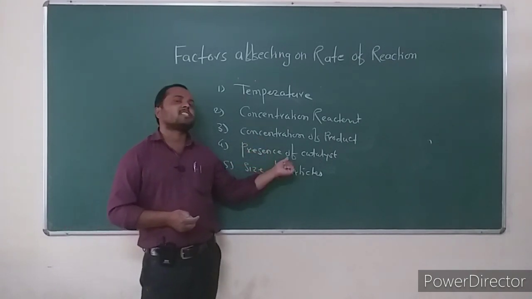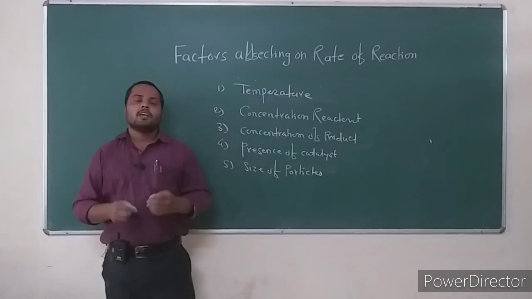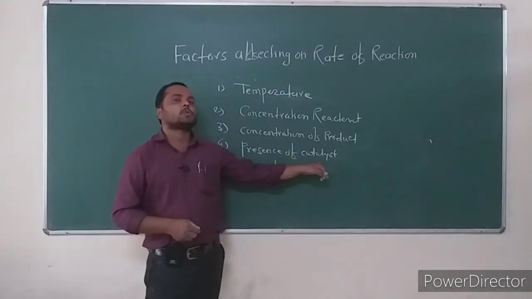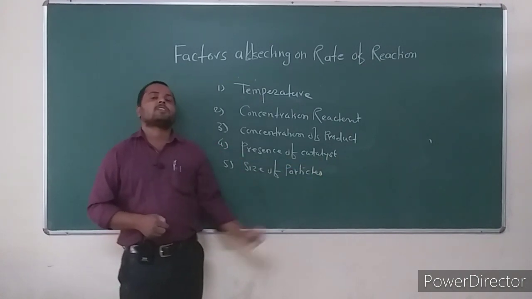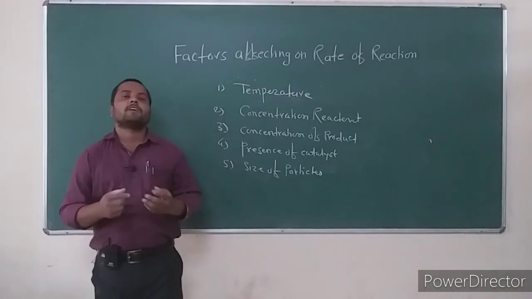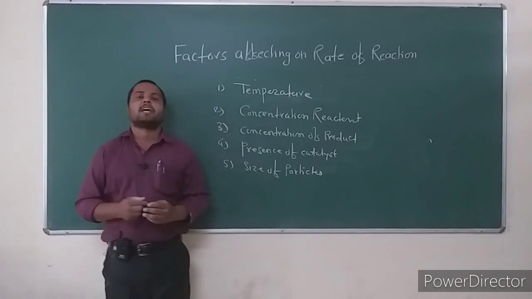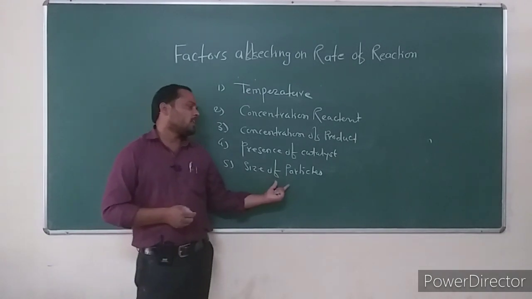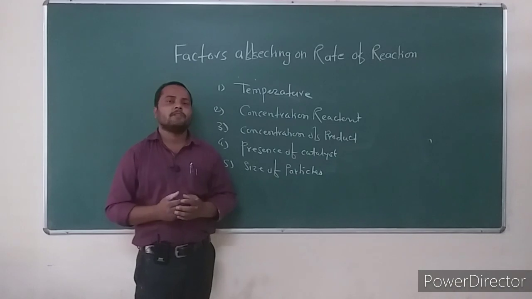The presence of a catalyst also changes the rate of reaction. The main role of a catalyst is to increase the rate of chemical reaction. In the presence of a catalyst, the reaction occurs at a faster rate. And particle size is also important. Small size particles react faster than large size particles of a given reactant. The smaller the particle size, the faster the rate of reaction.